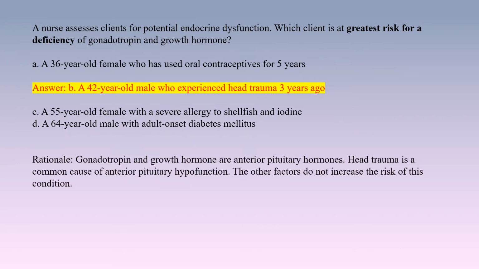Answer. B. A 42-year-old male who experienced head trauma 3 years ago. Rationale. Gonadotropin and growth hormone are anterior pituitary hormones. Head trauma is a common cause of anterior pituitary hypofunction. The other factors do not increase the risk of this condition.